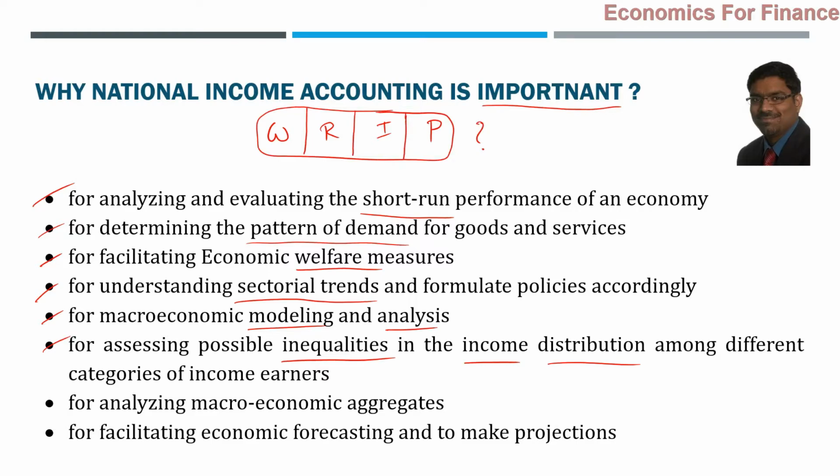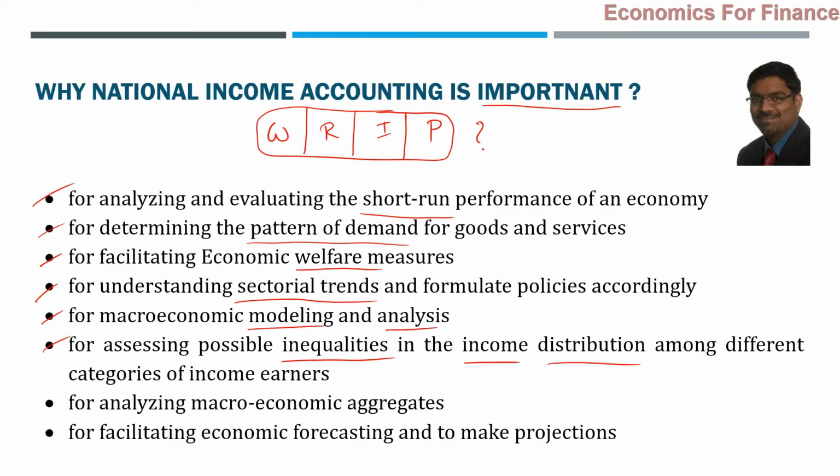For example, if the percentage contribution of wages to the national income is lesser, that means the salaried class, the working class is having problems. It has lesser benefit from whatever work it has done. On the other side, if the profits are increasing, interest is increasing, that indicates the capital is getting more return than the labor.